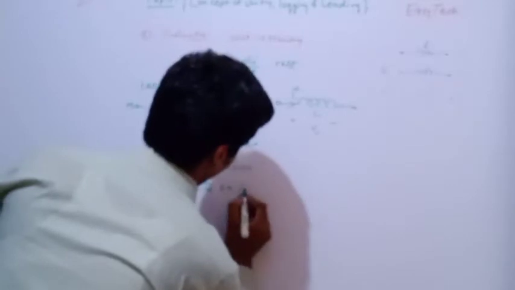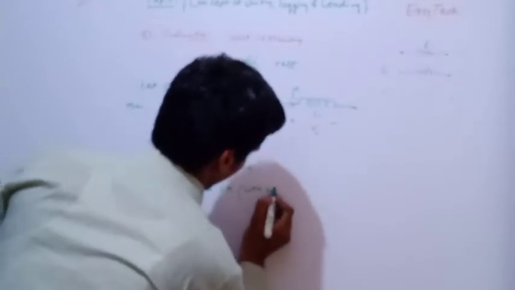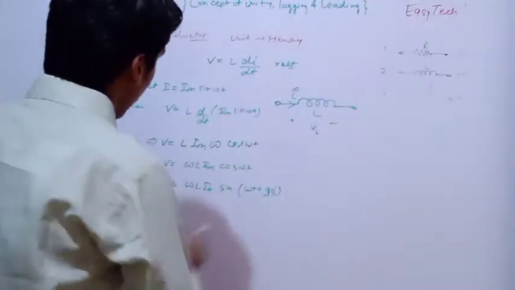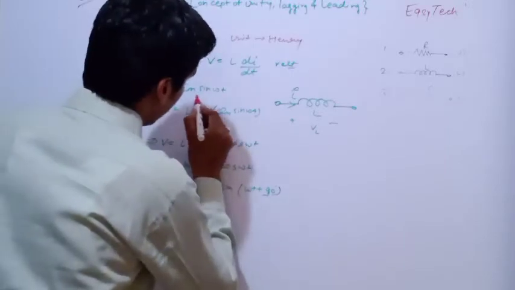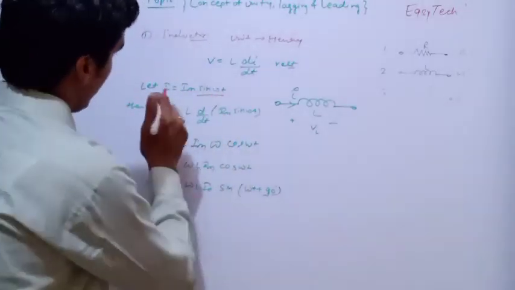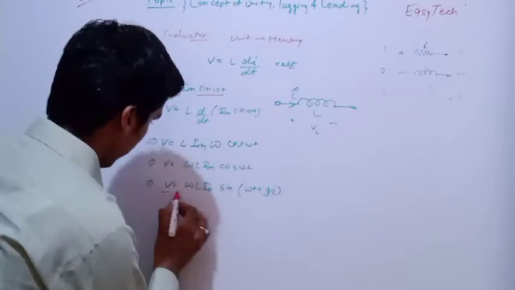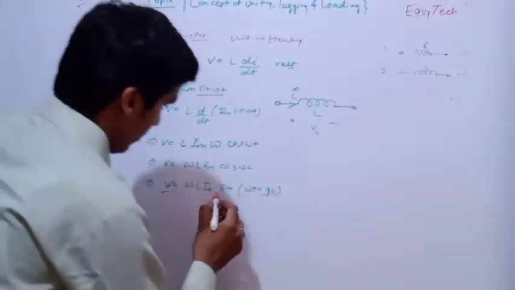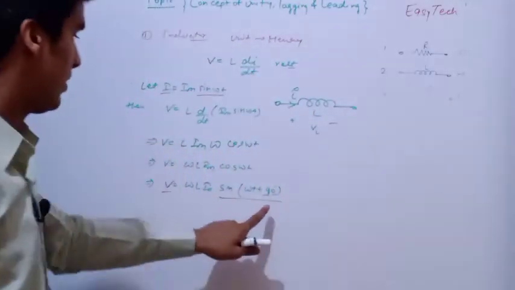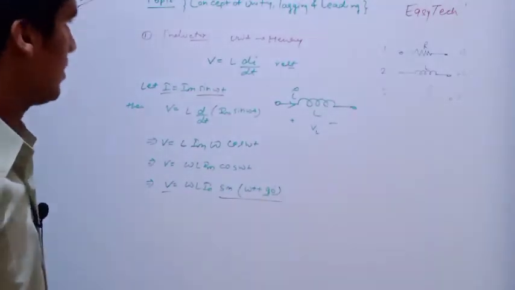Now how can we write cos omega t in the form of sin omega t? We can write V is equal to omega L Im sin of omega t plus 90. So you can understand the clear difference. This was sin omega t, the expression for I, and the expression for V in an inductor has the phase difference sin omega t plus 90.